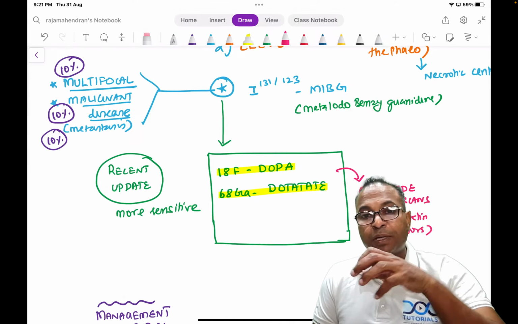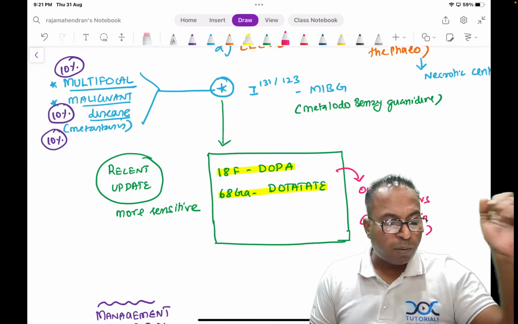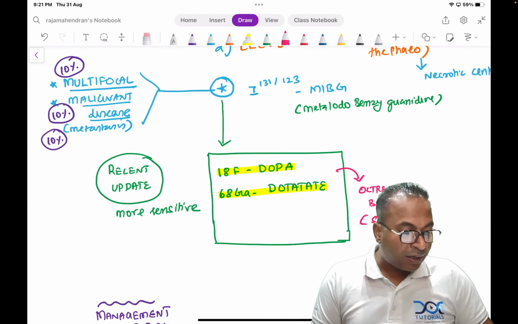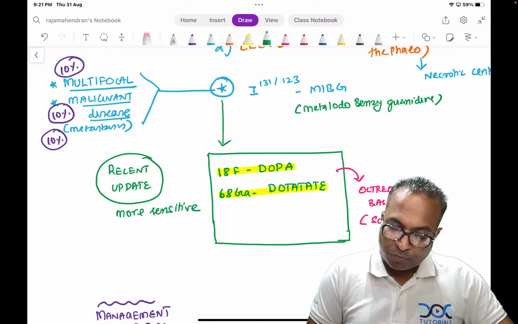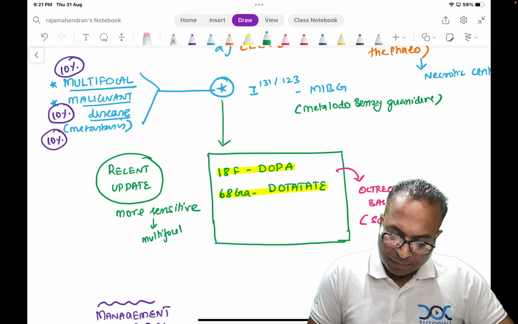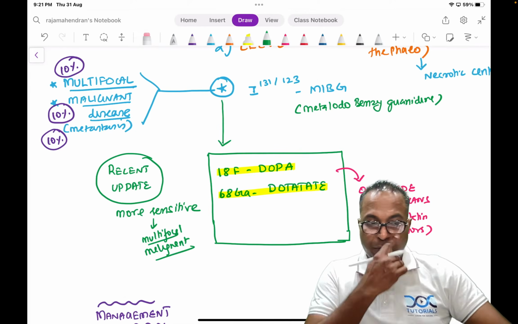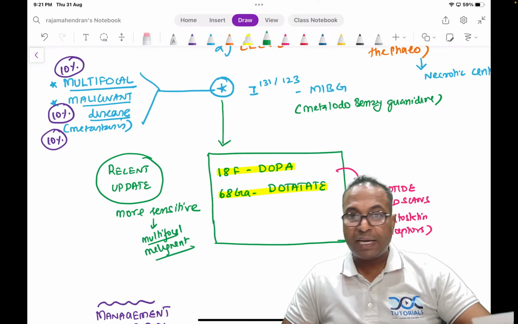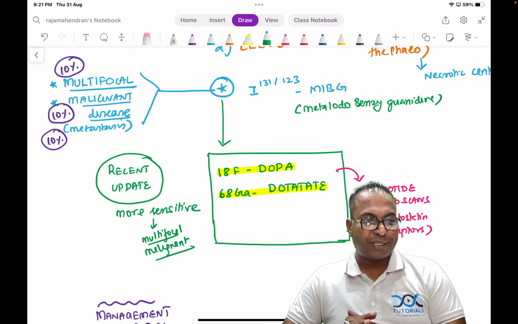Based on those receptors, we have the most sensitive investigation known as DOPA or DOTATATE. These are recent updates, again only for multifocal or malignant cases. Only for those cases we use 18F DOPA, and 68 gallium DOTATATE is a newly used investigation.